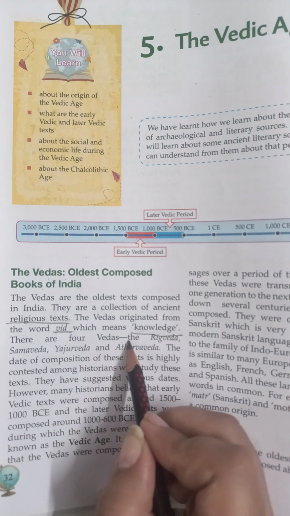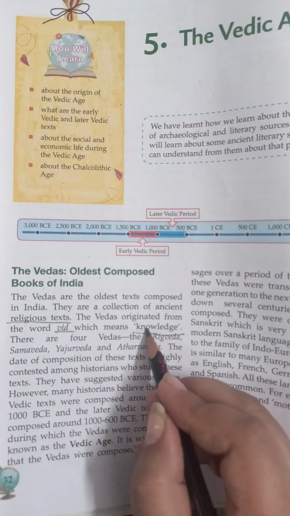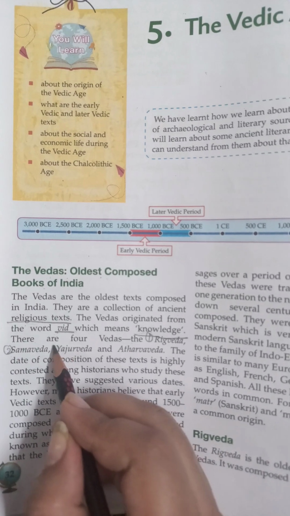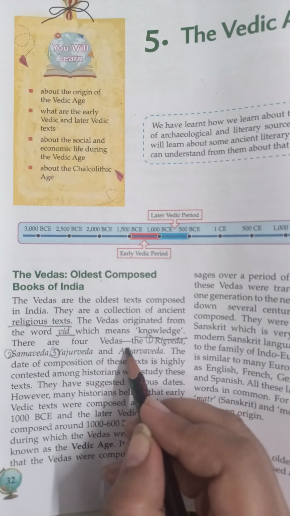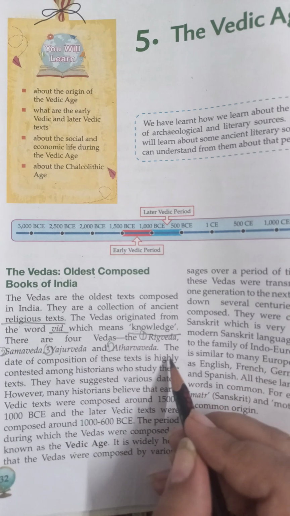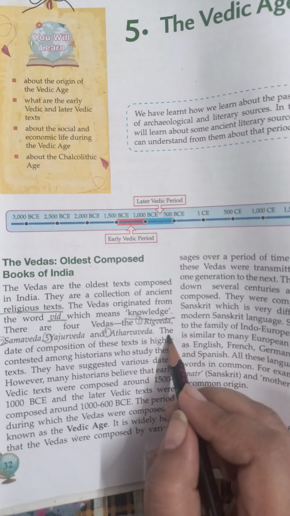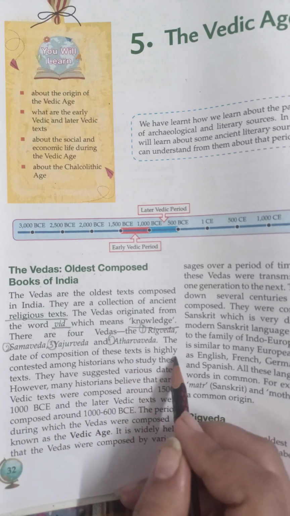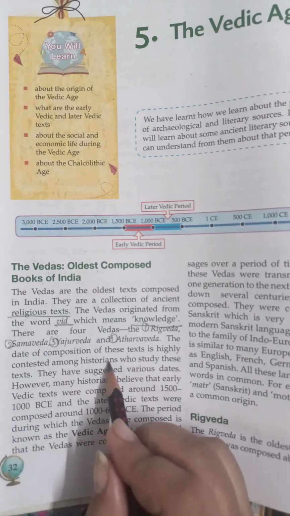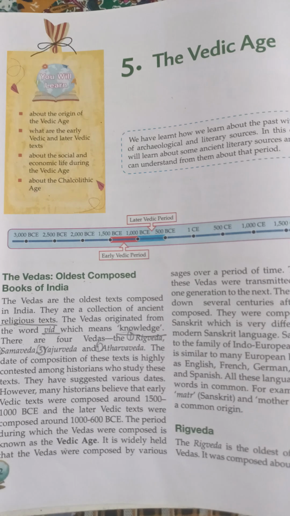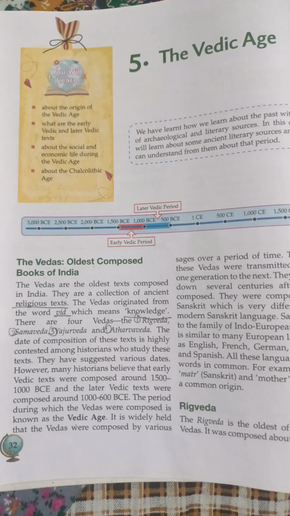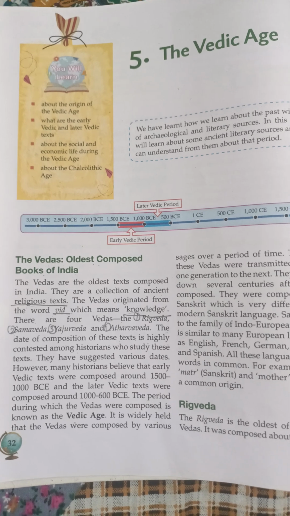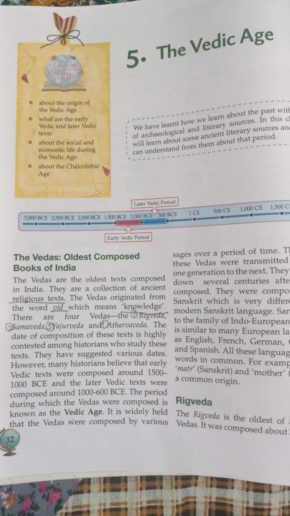There are four Vedas. One is Rig Ved, second one is Samved, third is Yajurved, and fourth is Atharvaved. They all give us different information. The date of composition of these texts is highly contested among the historians, meaning the historians are not very sure in which time period they were composed or written.